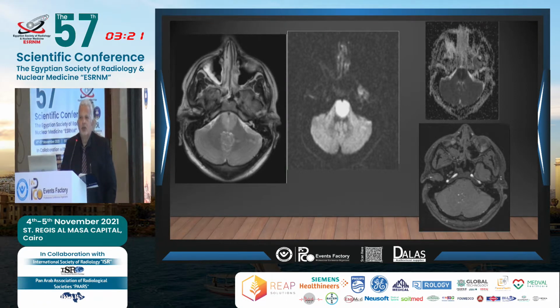Another infarction, very well seen here in the basis pontis. It's most of the pons, but only on the medial or paramedian aspect. The patient here comes with some of the symptoms that I told you, but he spared the oculomotor nerve and the oculomotor pathway. This is called locked-in syndrome.